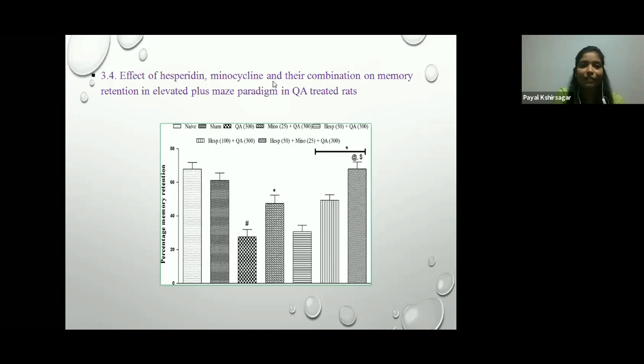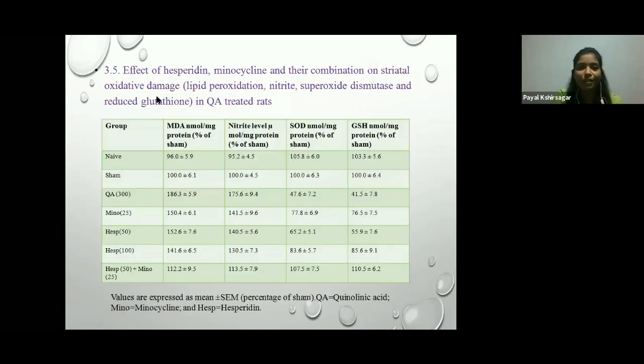was achieved. Then effect of hesperidine, minocycline, and their combination on oxidative damage, that is lipid peroxidation, nitrite, superoxide dismutase, and reduced glutathione in quinolinic acid treated rats. Here you can see the quinolinic acid group. There is an increase in the MDA and nitrite level, but there is a depletion of the SOD and GSH level. These are the MDA, nitrite level, and SOD and GSH. These cause oxidative damage.